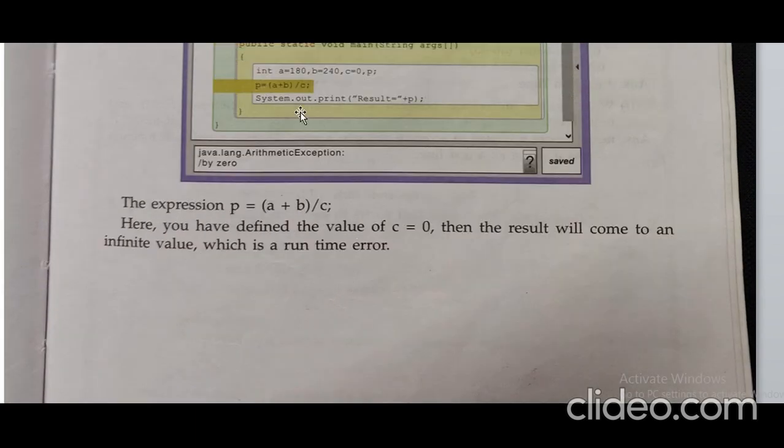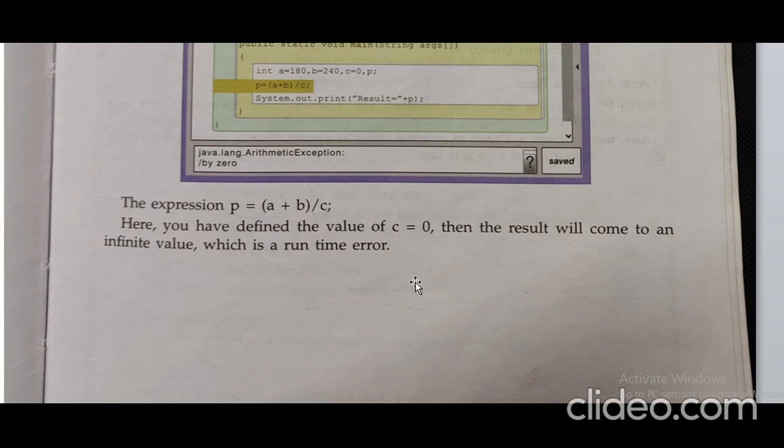You can see here, when we divide any number, here we have taken the values of a, b and c as 0. When we divide the number by 0, the result will come to an infinite value. It means it will waste the memory of the computer, it will run, which is a runtime error, or that error is known as divide by 0 error. At runtime it will be displayed on the screen. In the same way, one more example I have given: when we are taking all the variables as integer, at runtime if we pass the value as a string, that again shows an error. That error is called the format exception, number format exception, which will be displayed at runtime.